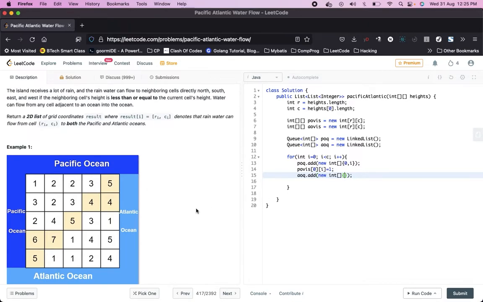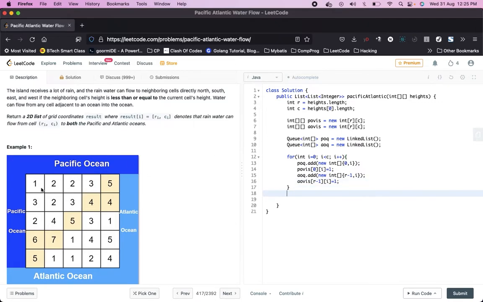Similarly, for Atlantic Ocean Q, we will add AO Q dot add new int. It will be row minus 1, right? This is 0th row, first row, second row, third row, fourth row, right? So this will be R minus 1 comma i. And at the same time, we will mark this as well, R minus 1 comma i is equal to 1, right?